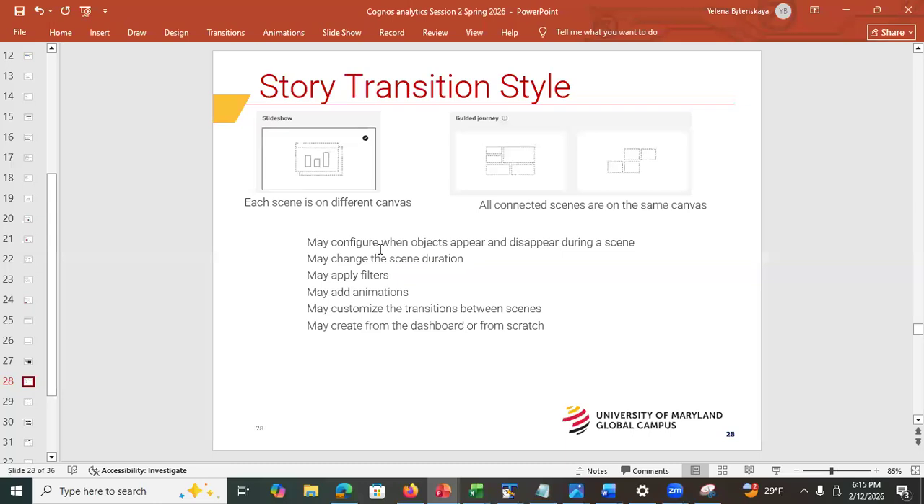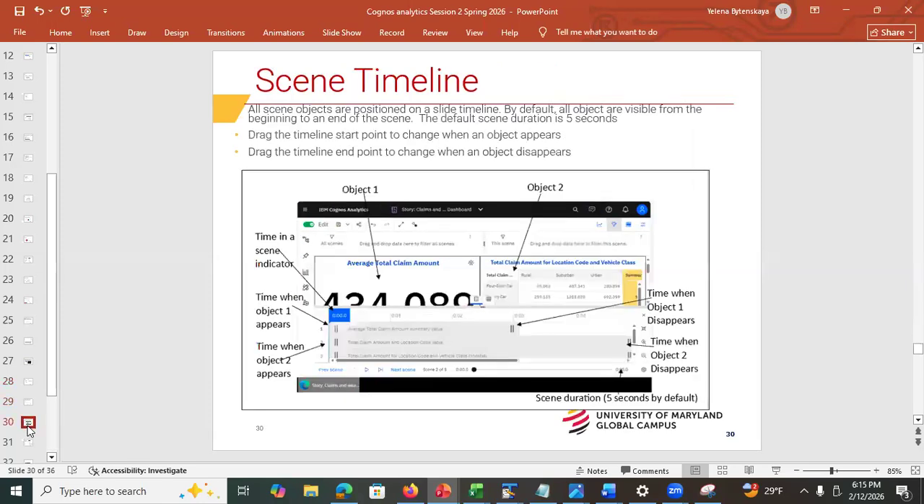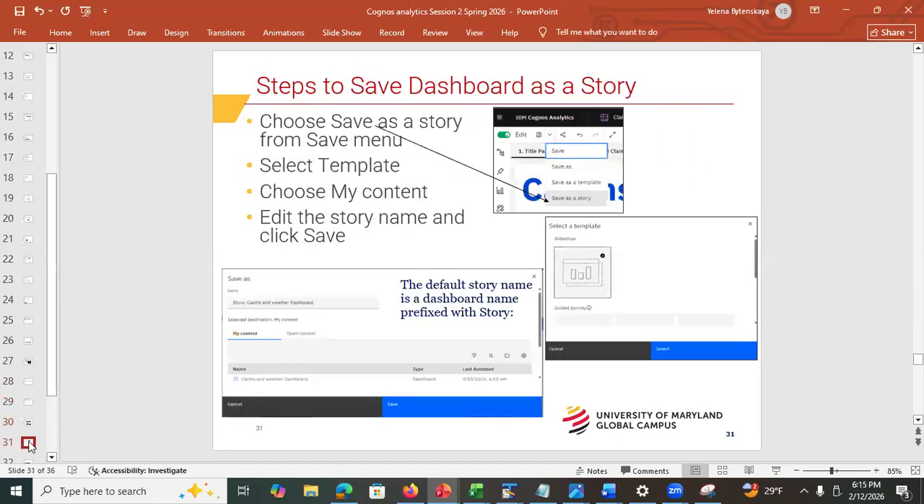Okay, so this is about the story template, right? I put the difference, and this is just editing the timeline. I believe I may have created a video on editing the story timeline, right? So that's a scene timeline. I'm using a different scene in this screenshot, but it's the same idea, right? And here are the steps to save the dashboard as a story.